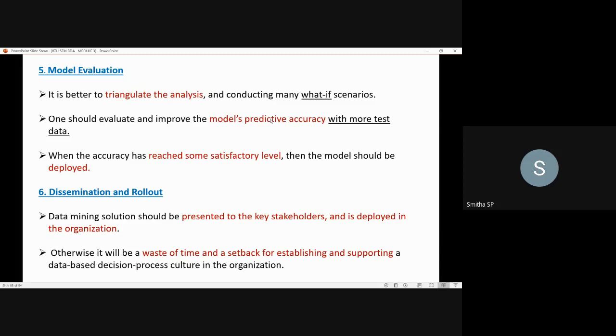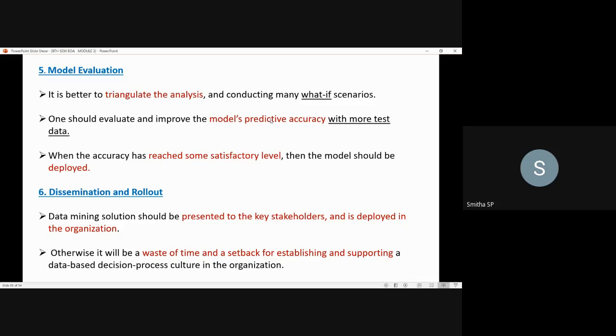You know what the meaning of stakeholders is. Stakeholders, in the sense, are the persons who will be involved in that particular project. It may be an external stakeholder or an internal stakeholder. So the solution should be presented to them, and then it should be deployed in the organization.